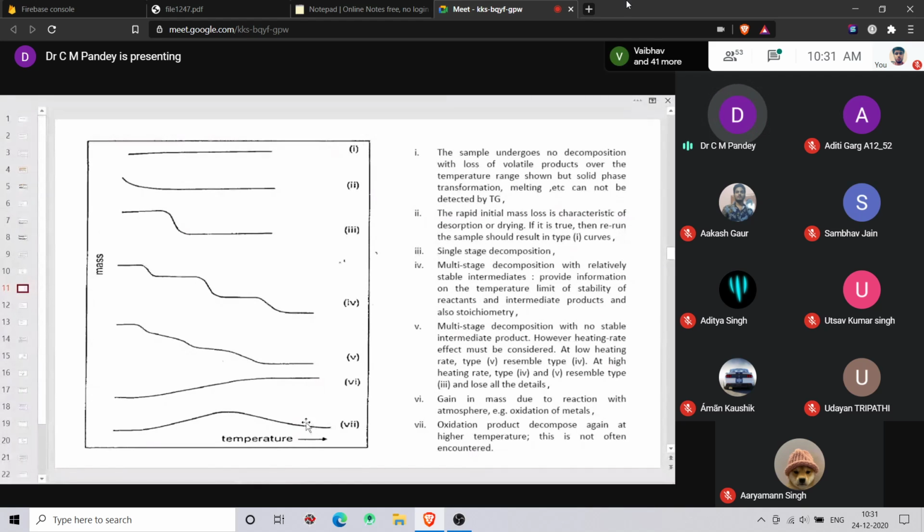So this does not occur a lot in TGA, but sometimes you can see such types of curves. From these curves you can see that the ideal curves are curves 3 and 4, from which you can analyze your samples. Clear to all of you, the different curves for TGA? Sir, is curve 7 valid or invalid?